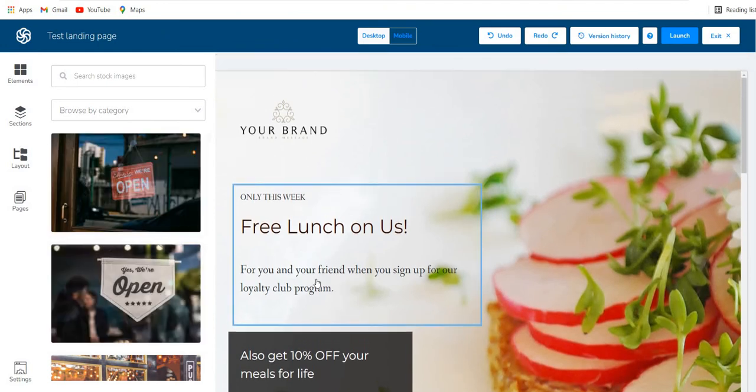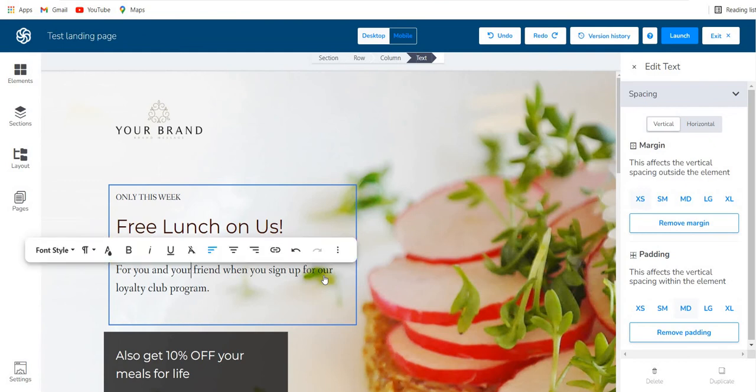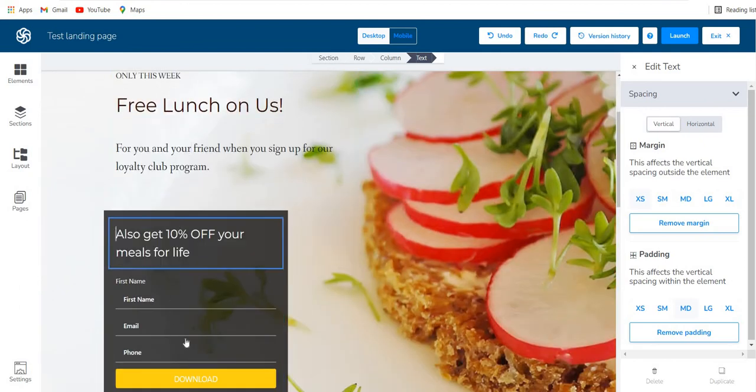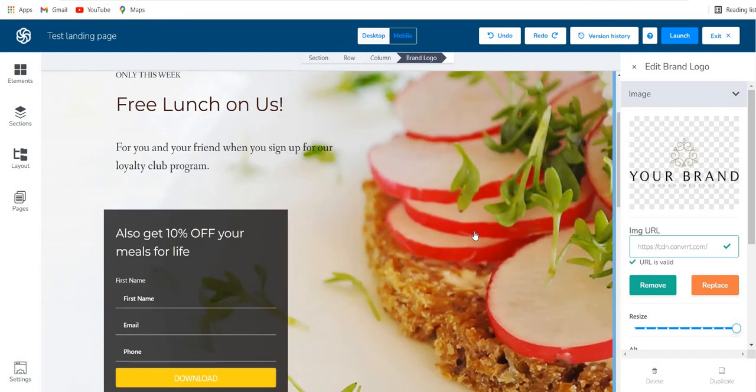If you want to change the text, you just have to click in and start typing. There's no need of doing anything else. So free lunch on us only this week for you and your friend when you sign up for your loyalty club. Also get 10% off, etc. So it's very easy to change the text, to change the logo, to change the background image.